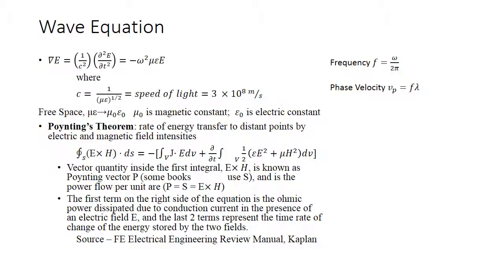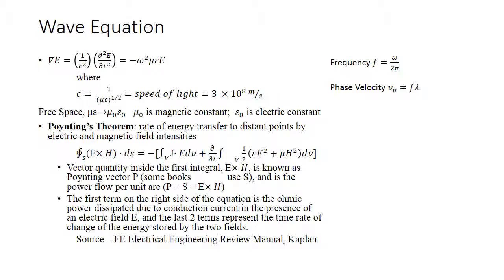Here you see the wave equation followed by Poynting's theorem. Rate of energy transferred to distant points by electric and magnetic field intensities.